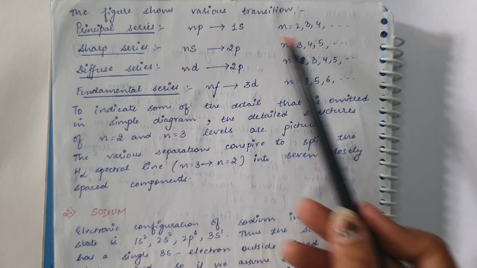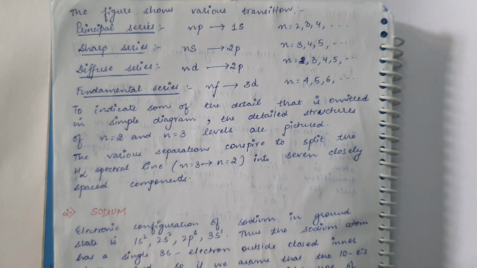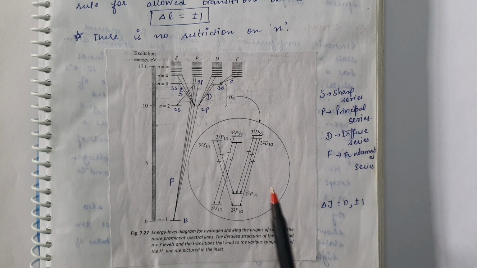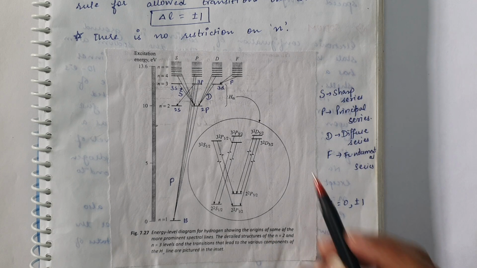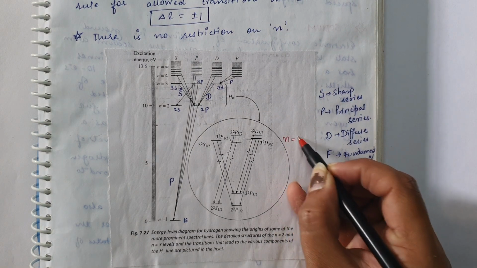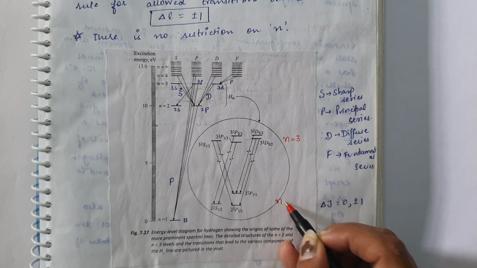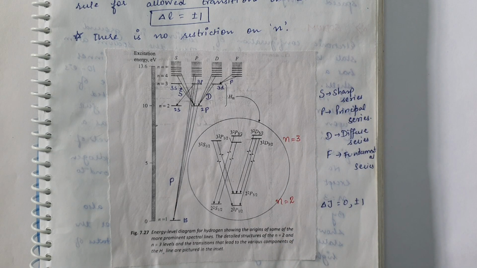Here you can see the theory which I have explained to you earlier. Now here in this circle you can see the detailed structure of the transitions from the level n equal to 3 to level n equal to 2. As we know that in case of spin orbit coupling, there is splitting of energy levels.